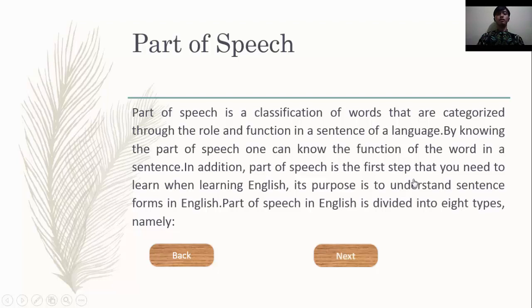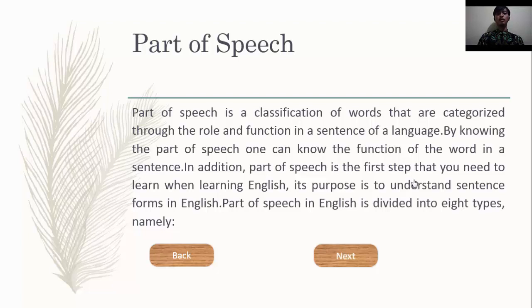What is part of speech? Part of speech is a classification of words that are categories of the role and function in a sentence of a language. By knowing the part of speech, one can know the function of the word in a sentence. In addition, part of speech is the first step that you need to learn when learning English. Its purpose is to understand sentence form in English.